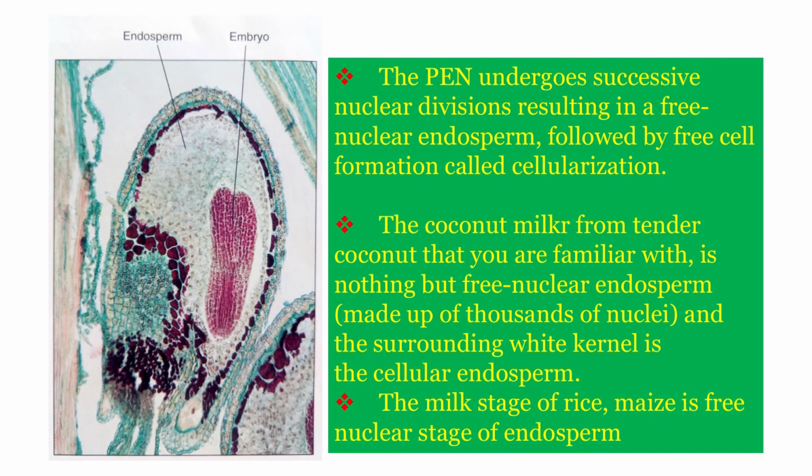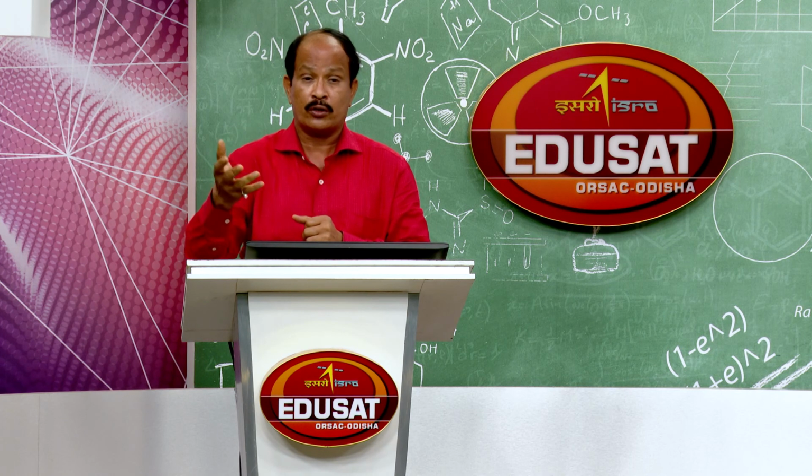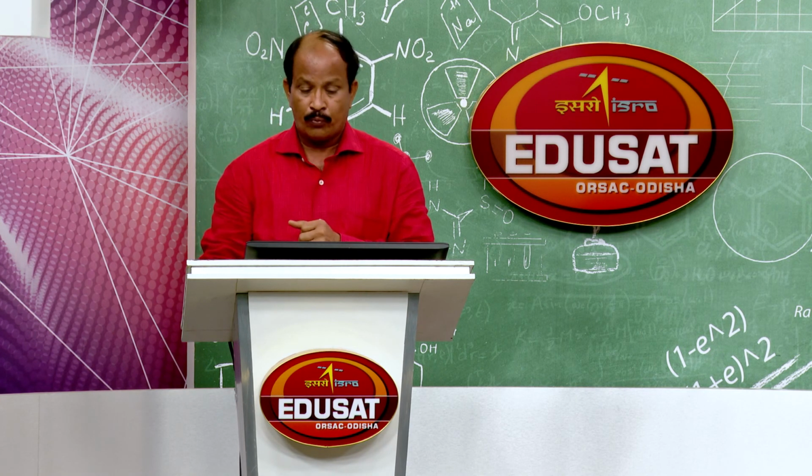Therefore, apomixis is an alternative way by which F1 hybrid seeds can produce apomictic seeds. Hybrid seeds are costly, highly costly, therefore, it is also troublesome. So, to avoid this, scientists are trying to produce apomictic seeds of the F1 hybrids. As a result, in future it will be a boon to the farmers.